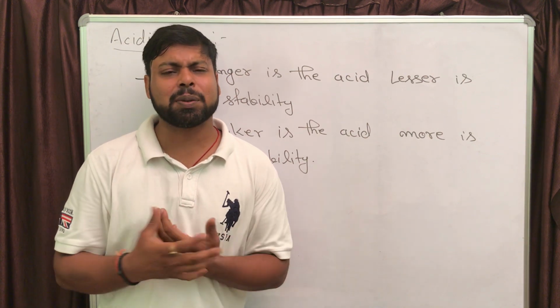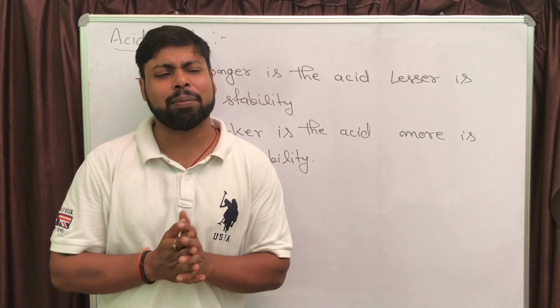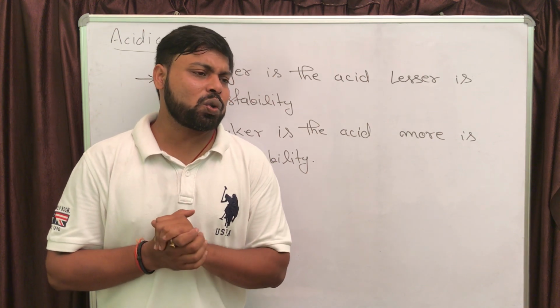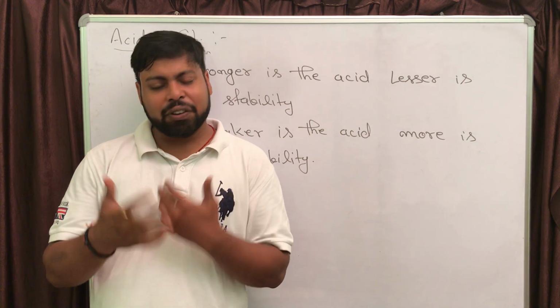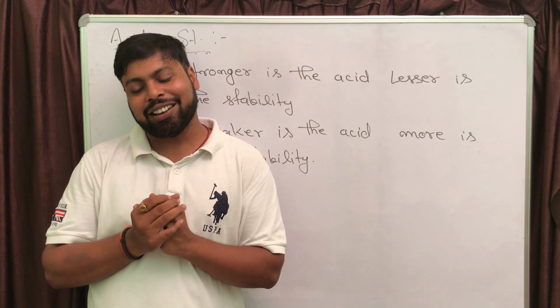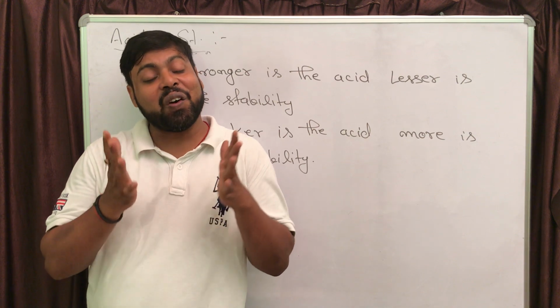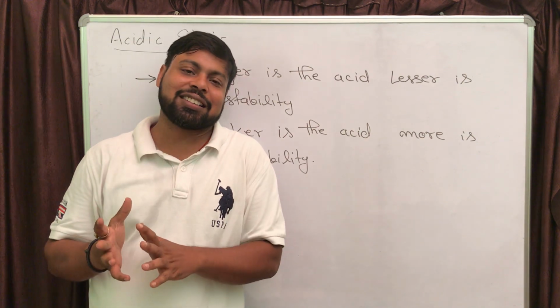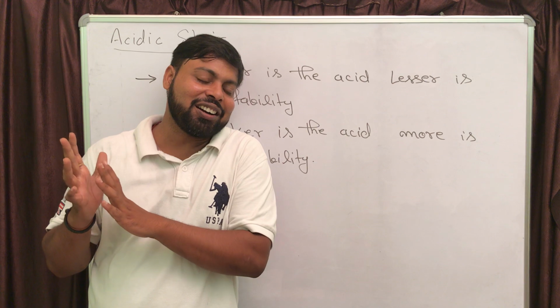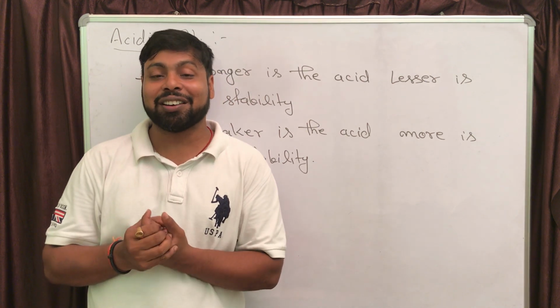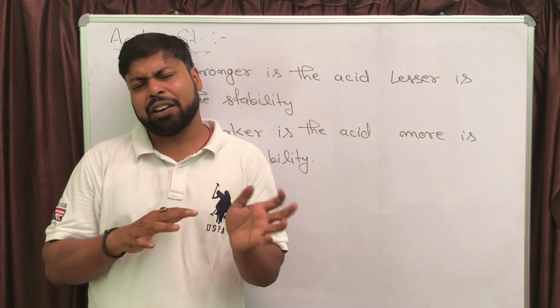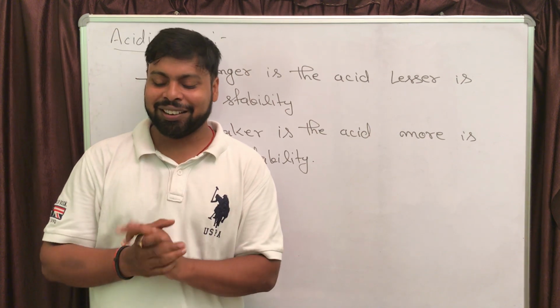And for charged species, we have already discussed how to compare the stability, right? So for acidic strength, in reverse we can easily conclude that if we already know that a particular acid is stronger, then the stability of that acid is going to be less. You can use the reverse statement, right?